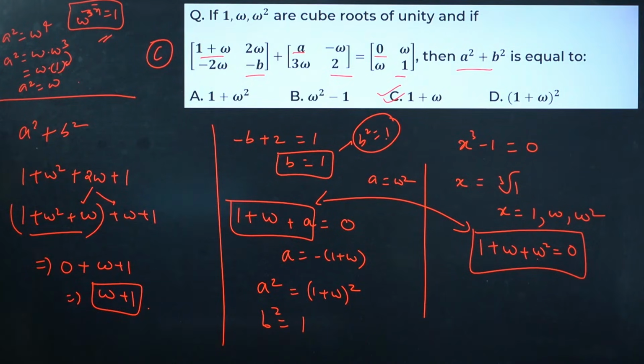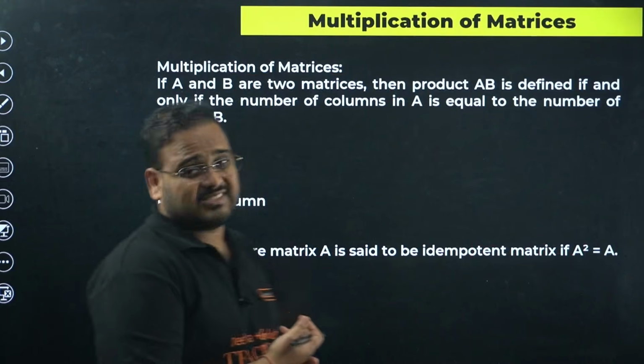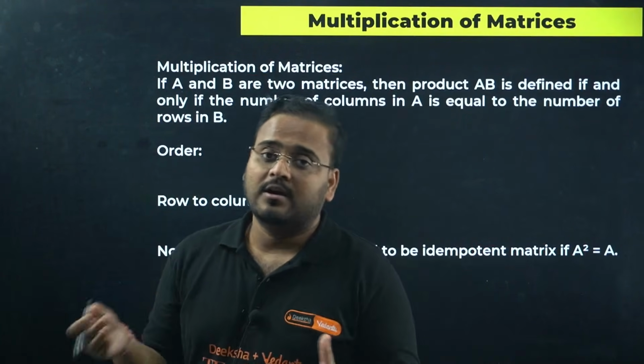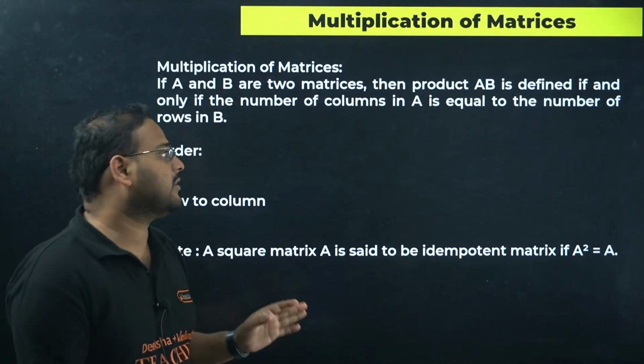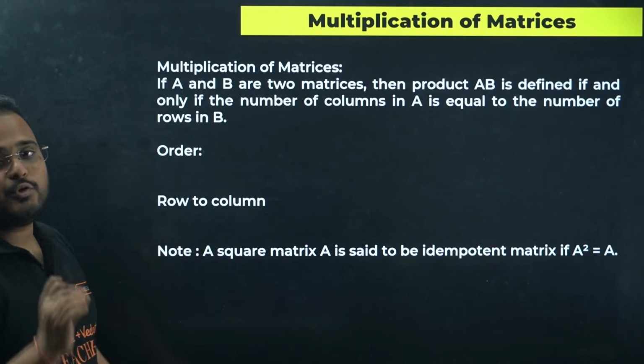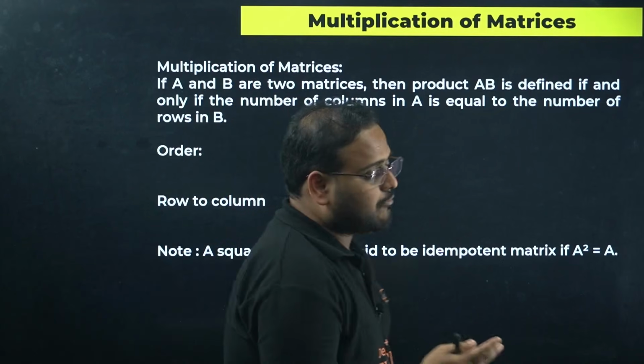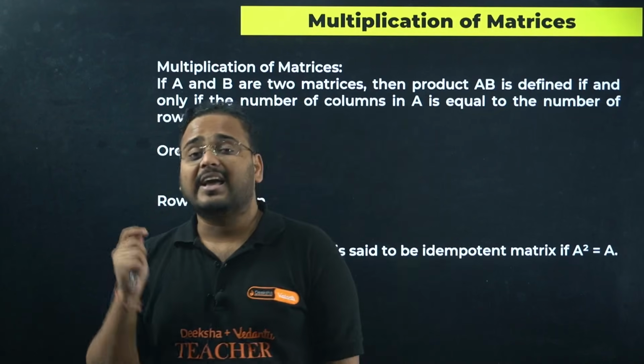Clear? Okay. Next, multiplication of matrices, the major concept from where many questions come, with huge application in everything, determinants also, everywhere. This is very, very important. What is that? Multiplying two matrices which can be multiplied. The question is right. Yes, we want to multiply two matrices, but our question is, can you multiply them?